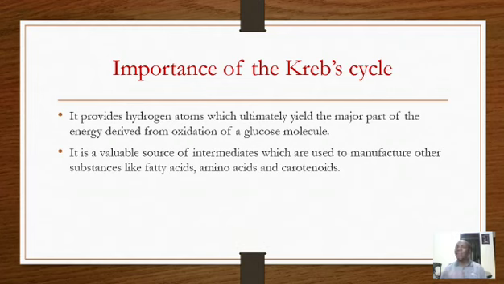Then the NAD and FAD are hydrogen carriers. Later, these hydrogen atoms from the Krebs cycle are the ones that bring about the formation of energy derived from the oxidation of a glucose molecule. Number 2, in the Krebs cycle, we saw a variety of intermediates within. You remember the alpha ketoglutarate, the citrate, the malate, the fumarate or the fumaric acid, just like we have seen in the Krebs cycle.